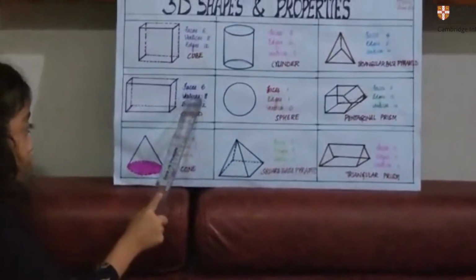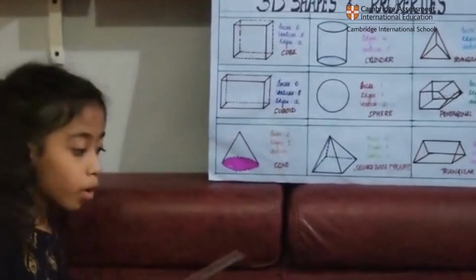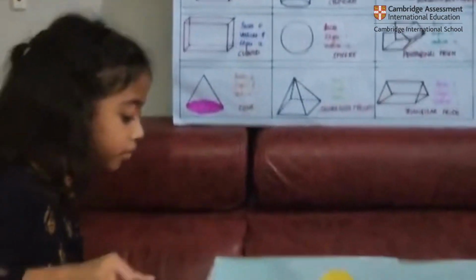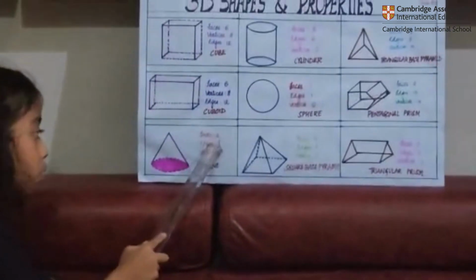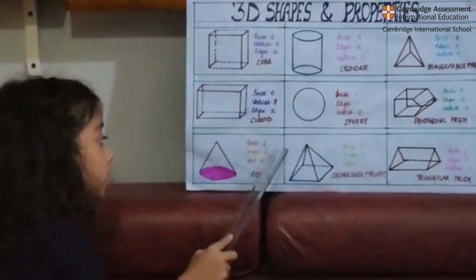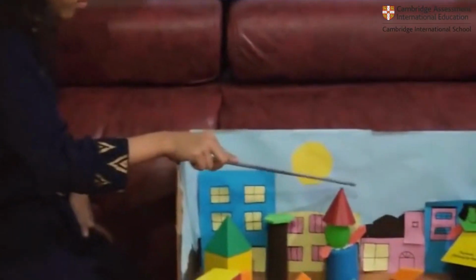Next is a cuboid. It is just a stretched cube and it has the same properties as a cube. I have used it for a bench. Next is a cone. It has two faces, one edge and one vertex. I have used it for this boy's hat.